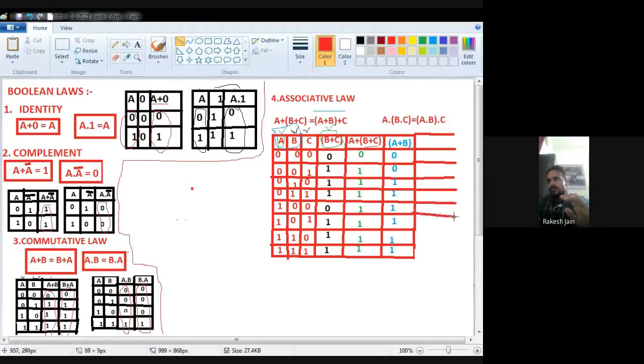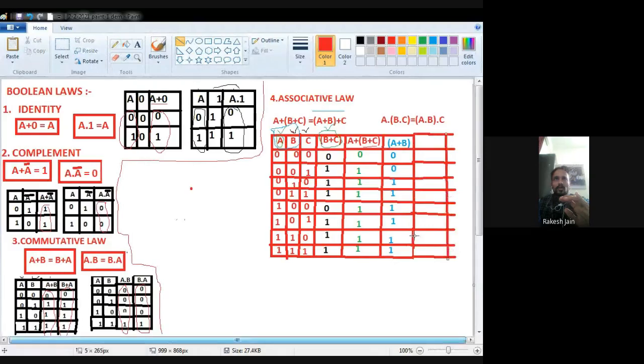A is 0 and B is 0, because 0 is there, so 0. A is 0, B is 0, again 0. A is 0 but B is 1, because 1 I find, so I put a 1 here. Okay. A is 0 but B is 1, again I find a 1, so I put a 1. A is 1, B is 0, again I find a 1, so 1.